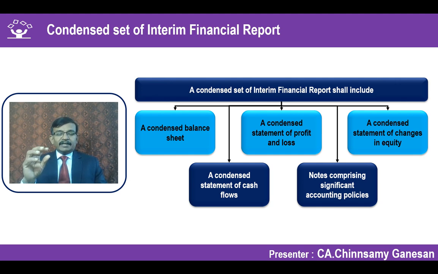For example, you can say cash flows from operating activities, cash flows from investing activities, cash flows from financing activities. What is your opening net cash generated during the period? What is the opening balance? What is the closing balance? You can give that simple process. That is what we say condensed. It's an abstract which has been given.